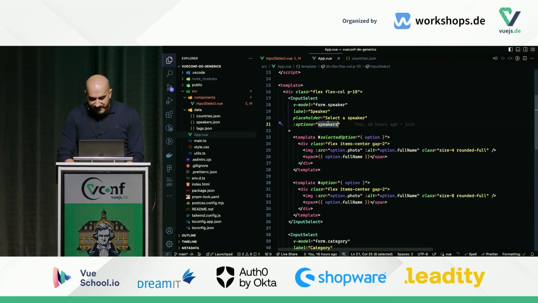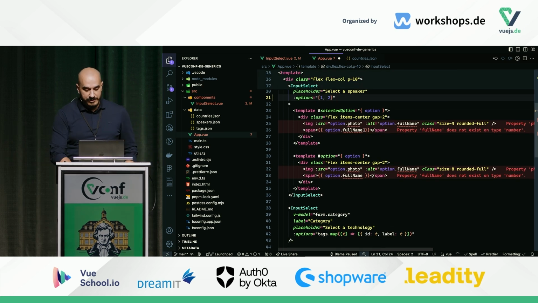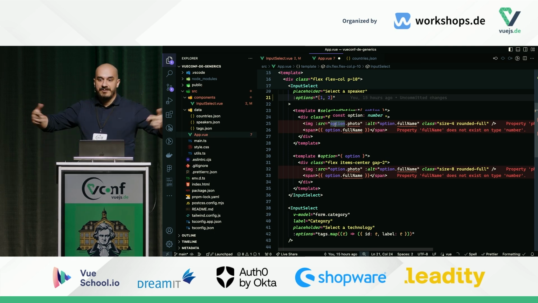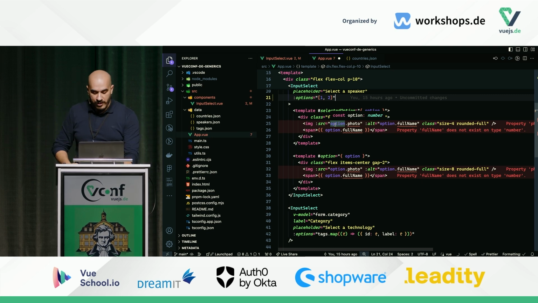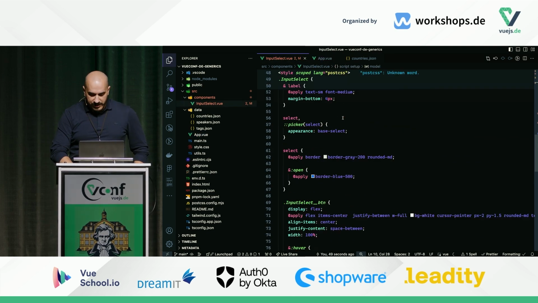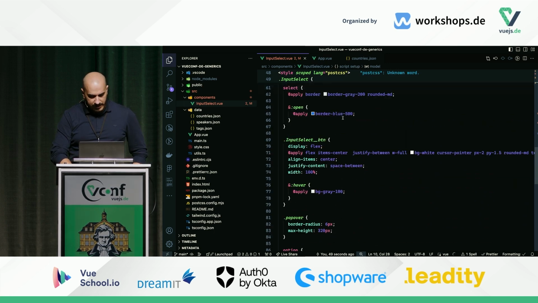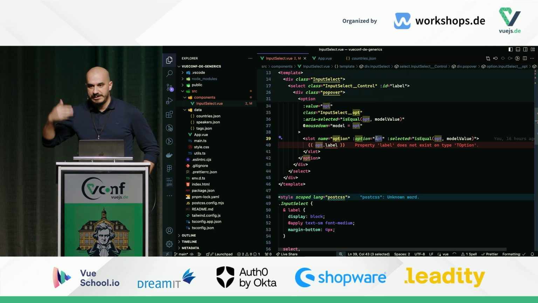I'm going to try something I haven't tried, which is pass an array of numbers to the options. And suddenly it's complaining because the option now is typed as a number. So it figures out the type of the option that you are passing, and it feeds it back to you through slots or events or however you want to use it. In our select component, we have a slot down here that's called option, and it just passes the option to you.